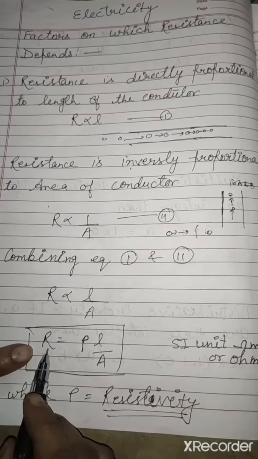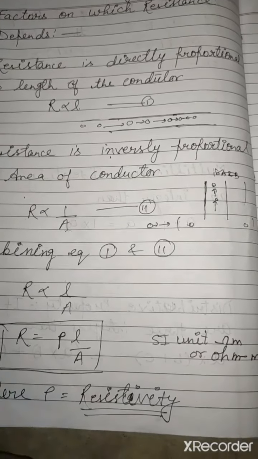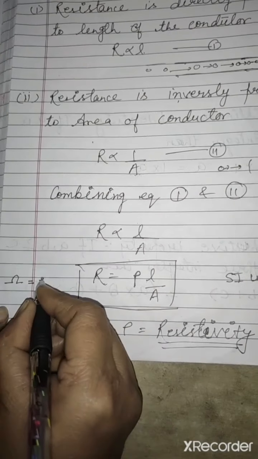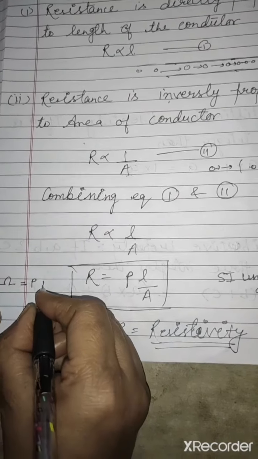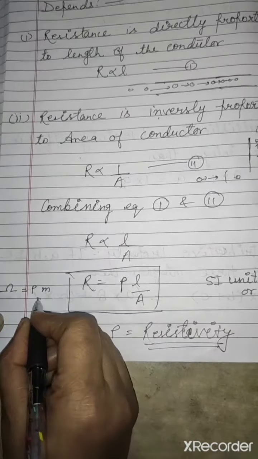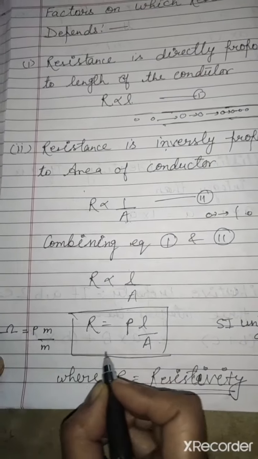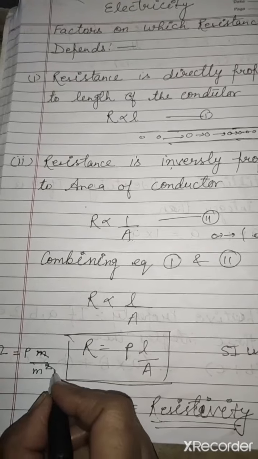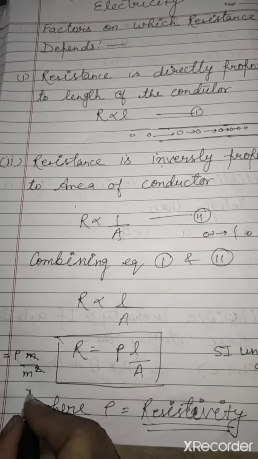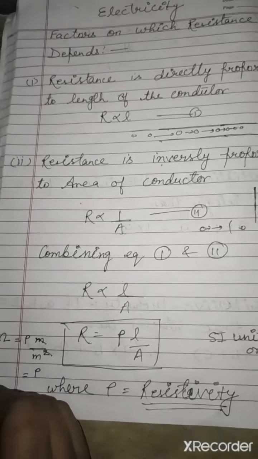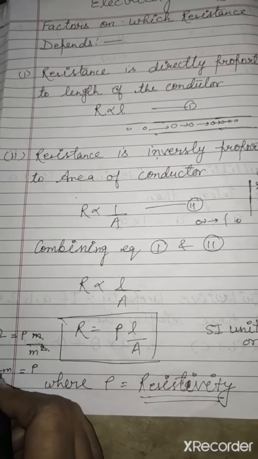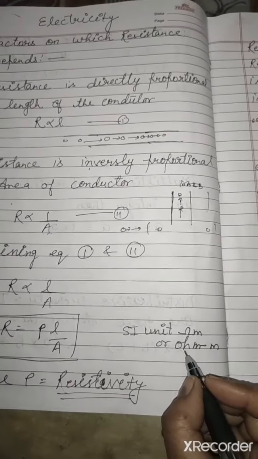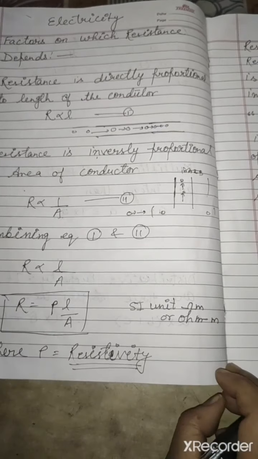You know that the unit of resistance is ohm. Here we will write rho. The unit of length is meter. The unit of area is meter square. So meter can be canceled out. Now the unit of resistivity will be ohm meter. So you can write ohm meter in this form, or you can write ohm and meter.